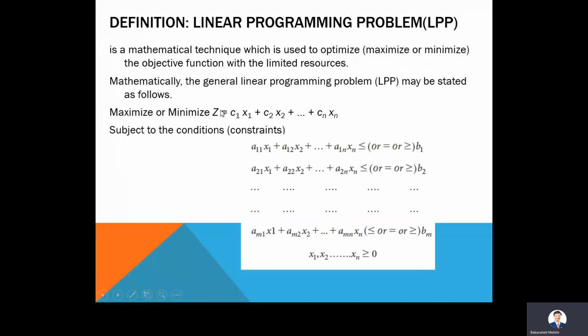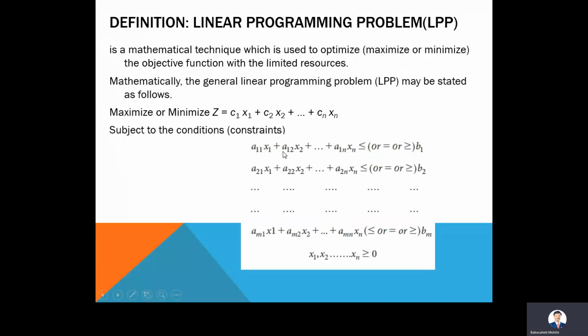To identify the optimum value of z, or to identify the correct values of x1, x2, up to xn, we have to check the constraints, that is a11 x1 plus a12 x2 plus ... plus a1n xn. So this is my first constraint. That constraint may contain either a less than or equal to sign, an equal to sign, or a greater than or equal to sign. This is the left hand side and this is the right hand side. The left hand side may be less than or equal to the right hand side, equal to the right hand side, or greater than or equal to the right hand side.